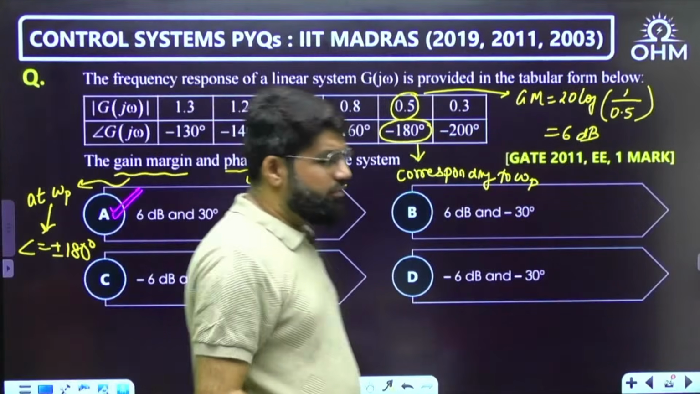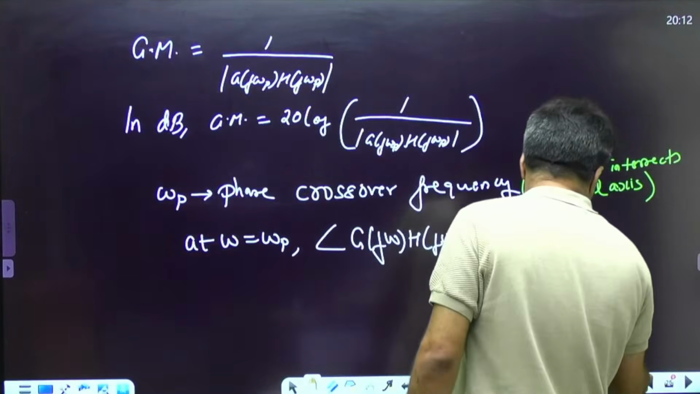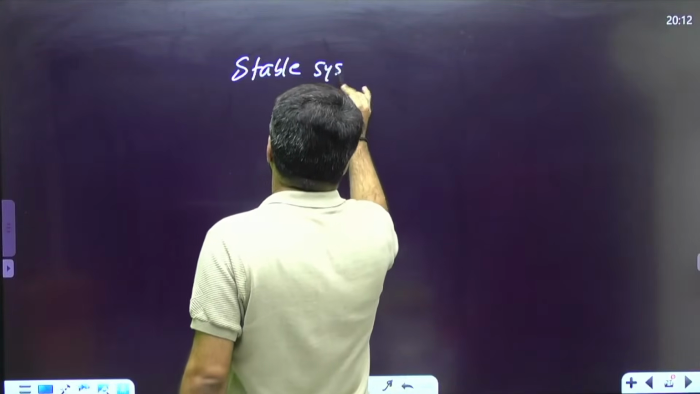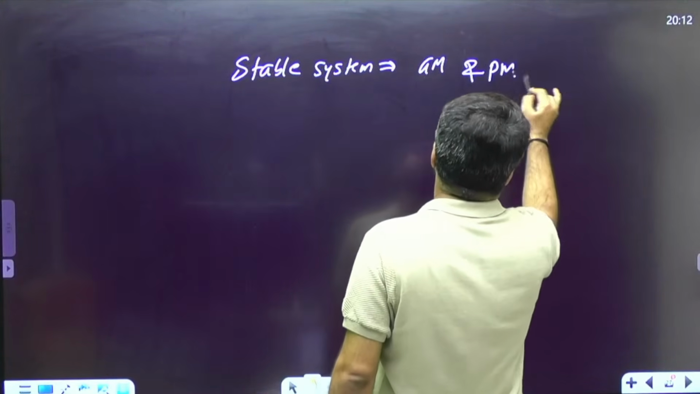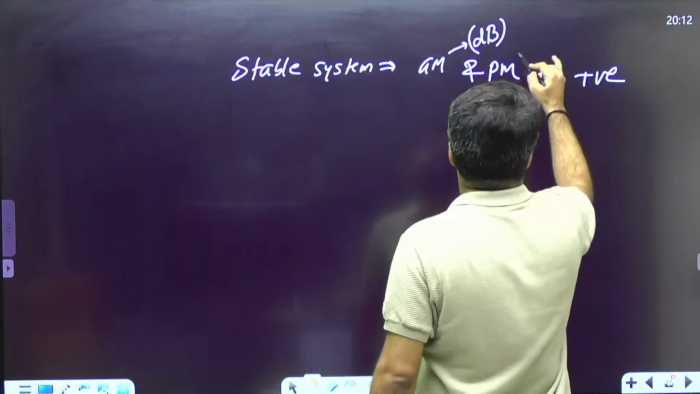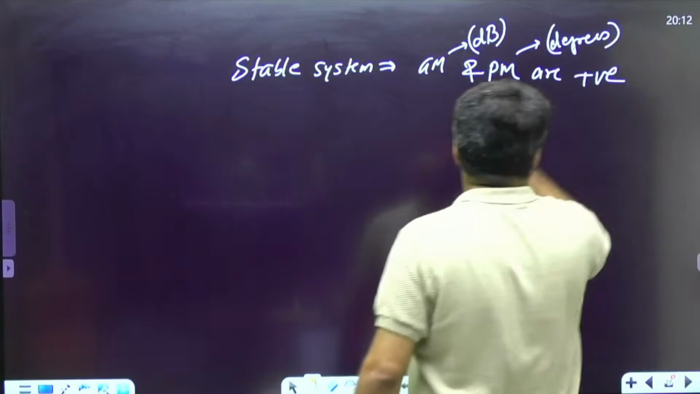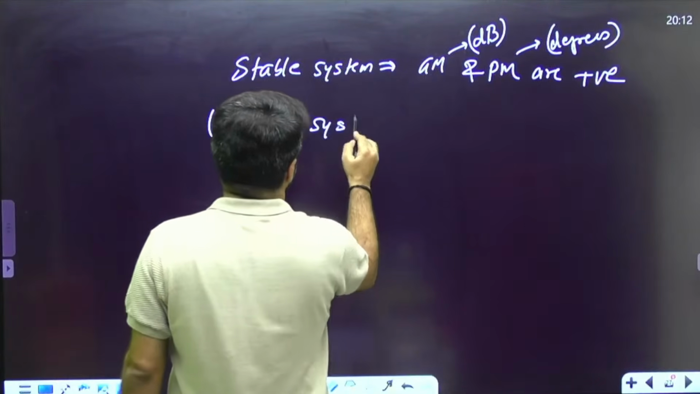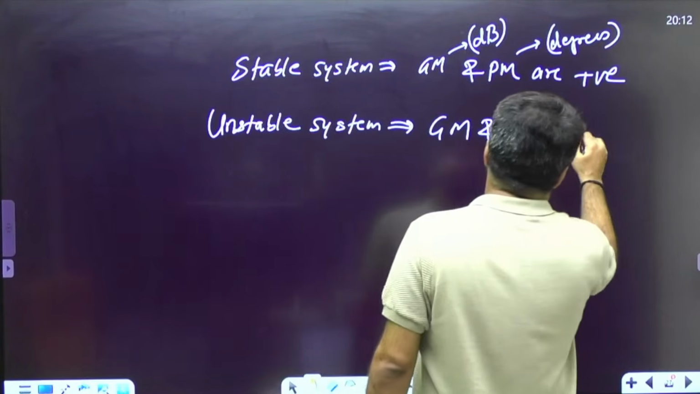Why? Because if gain margin is positive, phase margin will also be positive. Always remember, for a stable system, gain margin and phase margin are both positive. Gain margin means gain margin in decibels, and phase margin standard unit is degrees. If it is unstable, not only one of them, both the GM and PM will be negative.